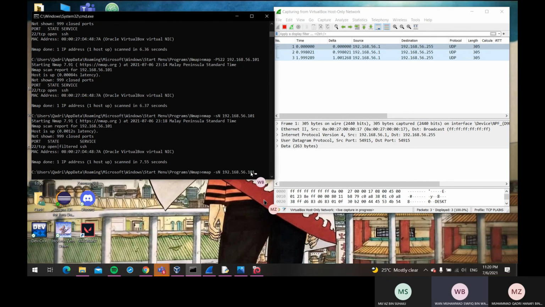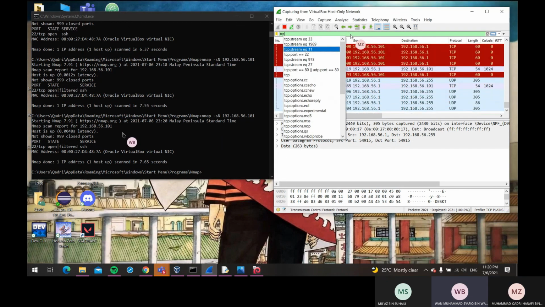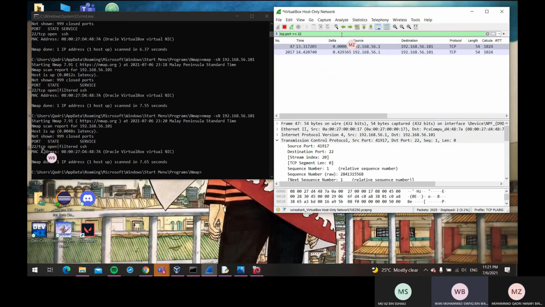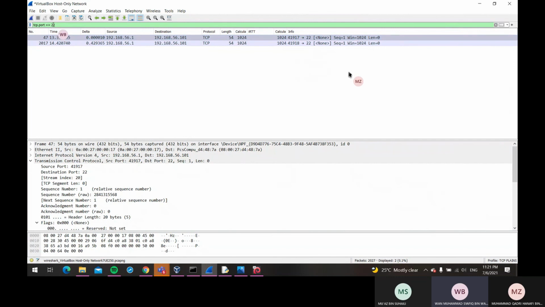Okay, and start the scanning. Okay, now we're done with the scan and it scanned port 22. Now stop the capturing and type the filter for TCP port 22 only.